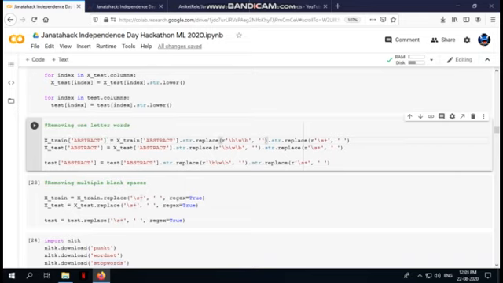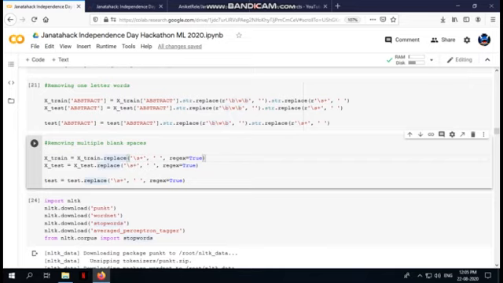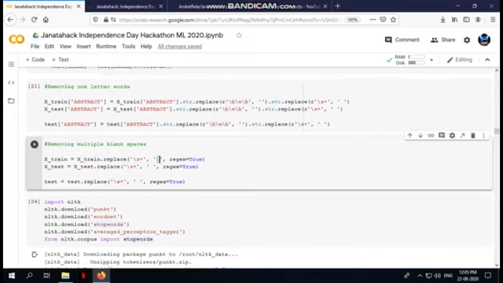Okay, so this is the regex for removing one letter words, like \b\w\b. So this will remove all the one letter words from your column. Okay, so after that what I have done is that I have removed all the multiple blank spaces which we have in our data. Okay, so we are going to replace it with just a single blank space.